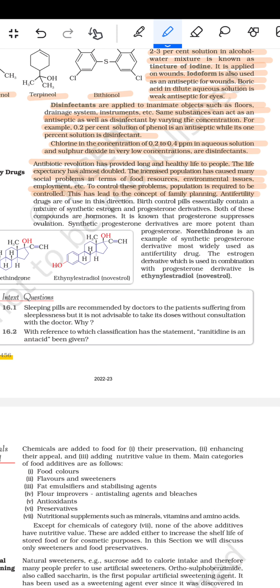Anti-fertility drugs are of use in this direction. Birth control pills usually contain a mixture of synthetic estrogen and a progesterone derivative. Both of these compounds are hormones. It is known that progesterone suppresses ovulation. Synthetic progesterone derivatives are more potent than progesterone. Norethindrone is an example of the synthetic progesterone derivative most widely used as an anti-fertility drug.